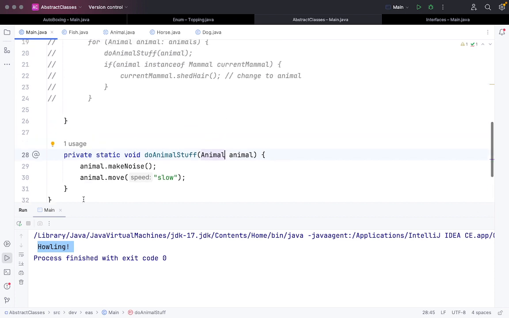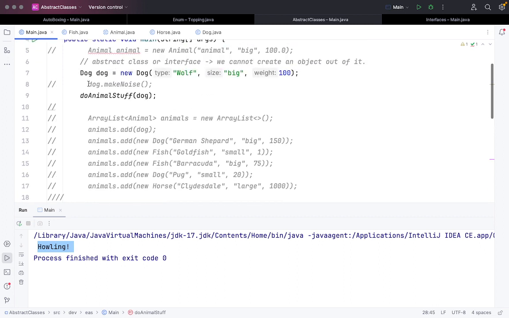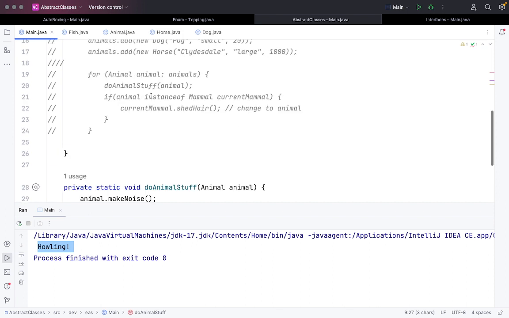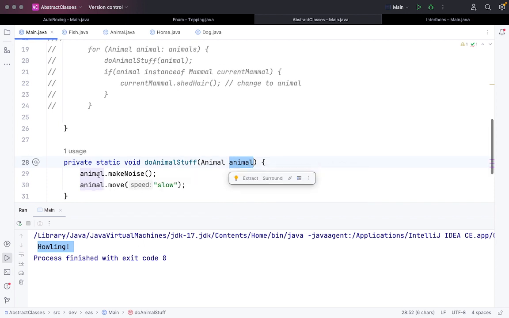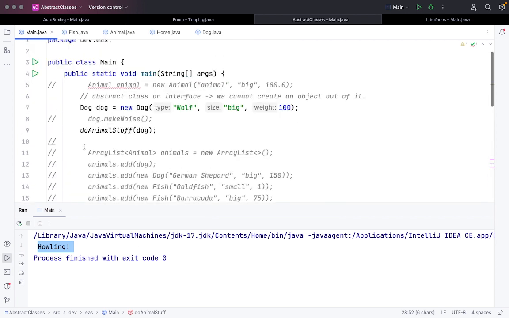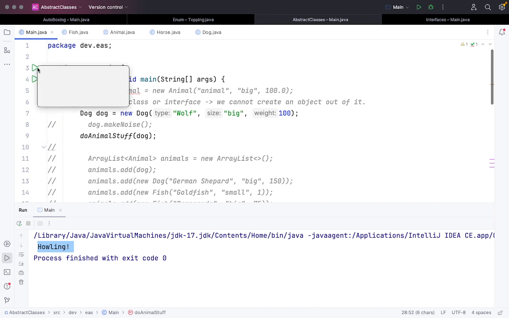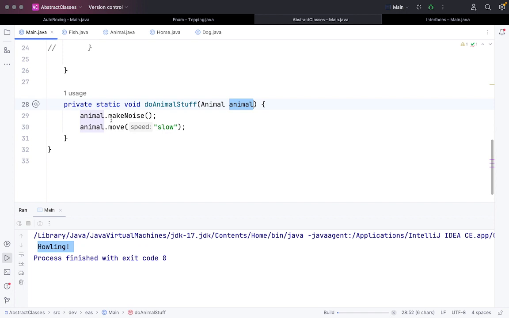So I have passed a dog variable, but here I'm taking it as an animal object, and I'm calling these particular functions. If I run this, it will print the respective printf statements from the move function and the make noise function.